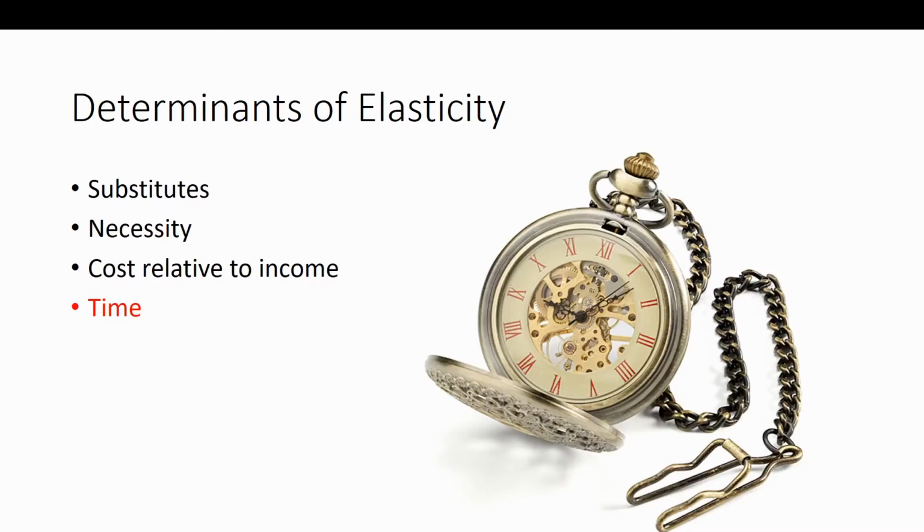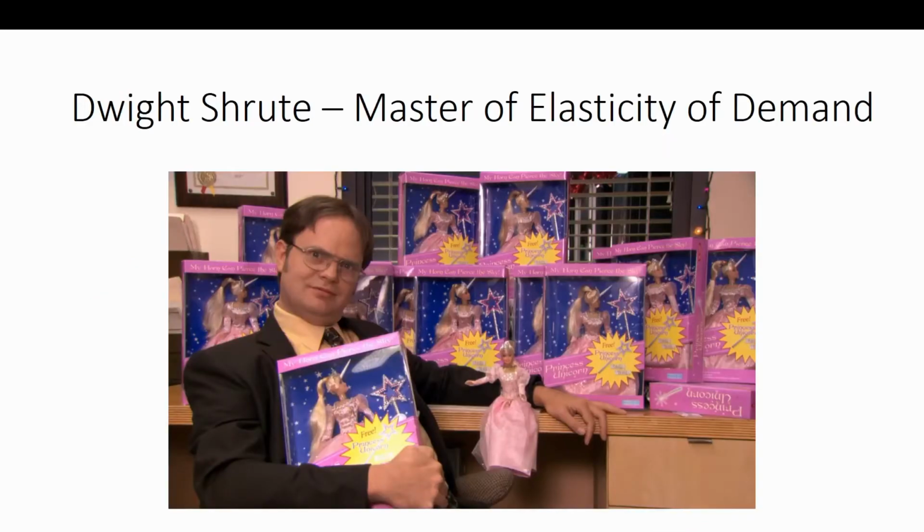There's a really good example of time influencing the elasticity of demand from The Office, where we take a look at Dwight Schrute and Princess Unicorns. We've seen Dwight Schrute, who is the master of elasticity of demand. He knows that there are 4 determinants of demand, and 2 of those have been satisfied to make this demand curve inelastic. Right? There aren't any substitutes. These people's daughters are going to accept as gifts instead of Princess Unicorn. That's what they want for Christmas. That's what they've asked for.